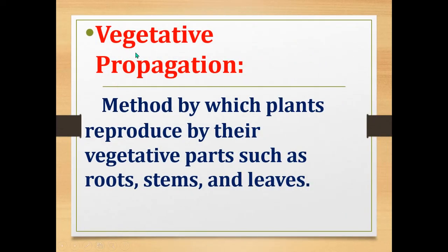Next method is vegetative propagation. What is meant by vegetative propagation? It is the method by which plants reproduce by their vegetative parts such as roots, stems and leaves. You know what the vegetative parts of the plant are, isn't it, children? Roots, stems and leaves. So vegetative propagation is the method by which plants can reproduce by their vegetative parts such as roots, stem and leaves.